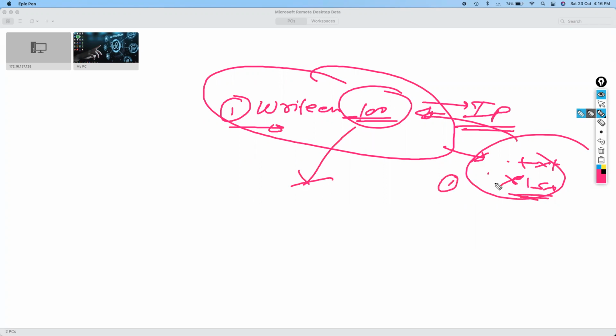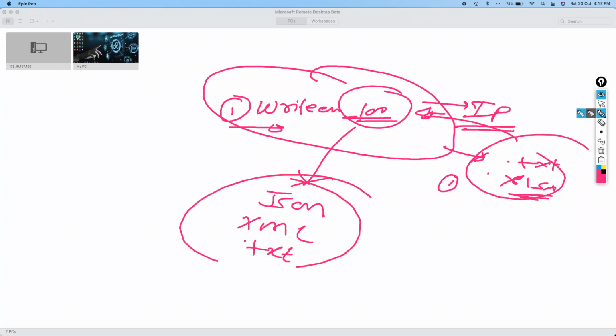This is for taking the backup. For saving the file, you can save in JSON, XML, TXT, all formats. And see guys, everything that I'm telling you here will take a fraction of seconds, irrespective of 100 devices or 1,000 devices, right? So that is the power of network automation. Let's move ahead with our slides.